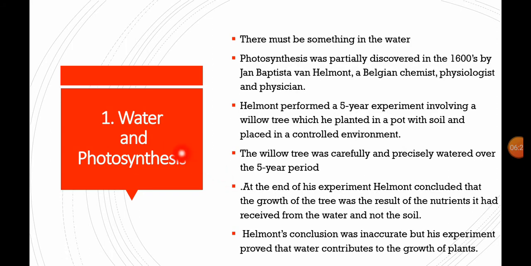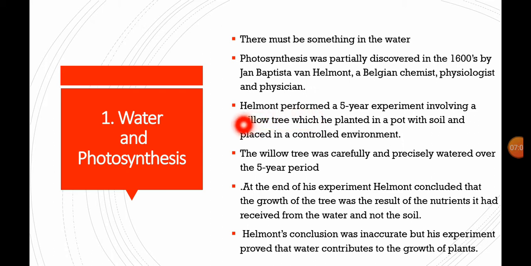So first one, water and photosynthesis. There must be something in water with the help of which the plant is growing. That means photosynthesis is taking place. So scientists, after doing much research, concluded, and one of the scientists, von Helmont, started performing an experiment to prove that water is essential for photosynthesis.